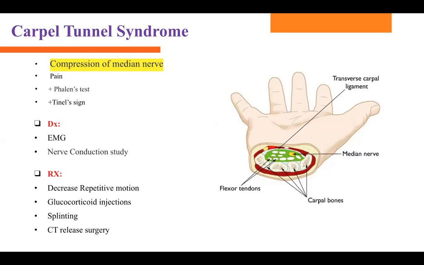For diagnostic tests, you can do EMG studies and nerve conduction studies. Once those are positive, you can refer this patient to a surgeon for carpal tunnel release surgery. Advise the patient to decrease repetitive motion activity. A steroid injection can help as well, to decrease the inflammatory response. And splinting for a short period of time can help as well.